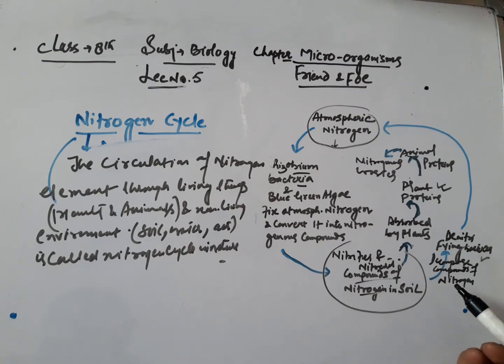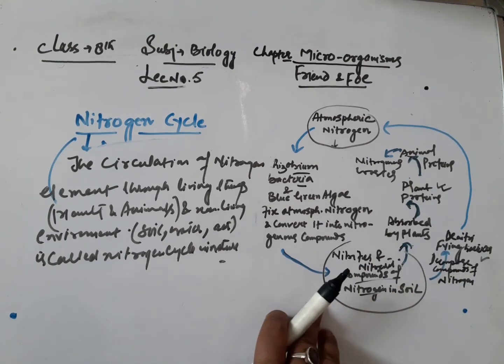All the simple compounds of nitrogen formed in this way go into the soil, and from the soil these nitrogen compounds are again absorbed by new plants for their growth, and this part of the nitrogen cycle is repeated endlessly.